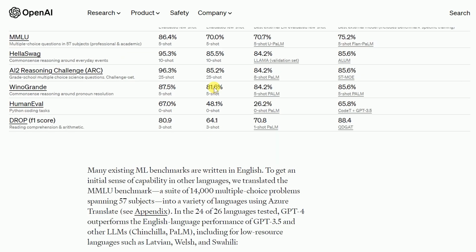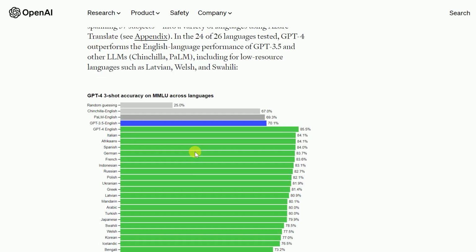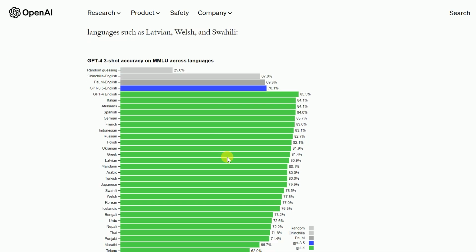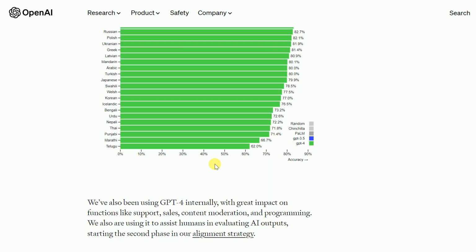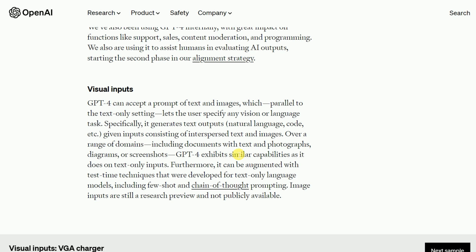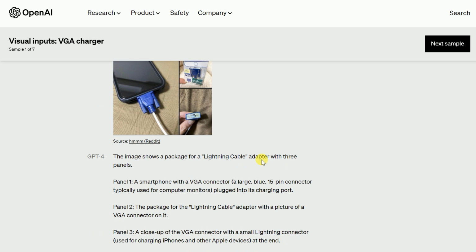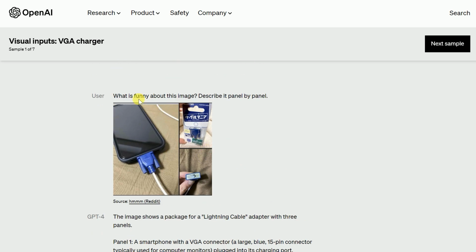They are discussing few-shot learning here. Here are also the translations and their percentages, showing how accurately it works on different languages, and also visual inputs, how it works on visual inputs, like feeding an image and getting results. Like here is an image, and the prompt is: what is funny about this image, describe it panel by panel.